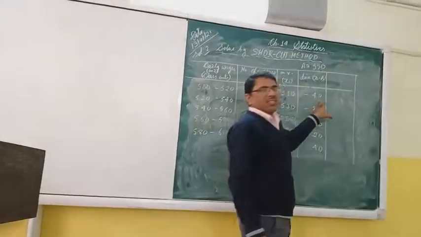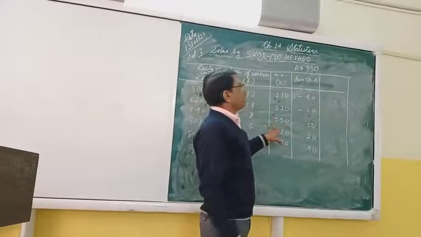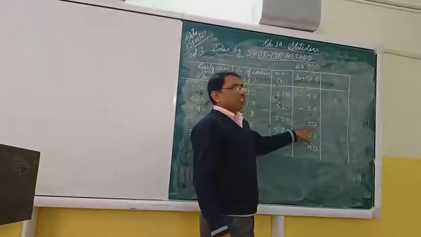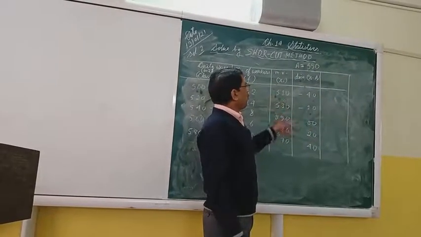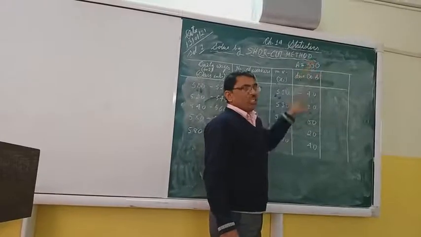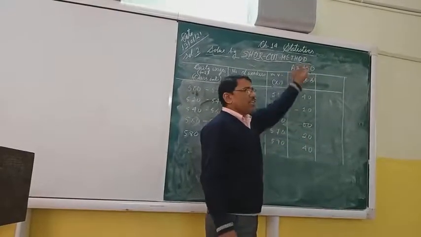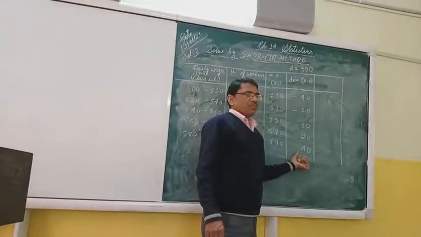Next is minus 20. Next is 550 minus 550, that is 0. Now 570 minus 550 gives plus 20. Again 590 minus 550 gives plus 40.